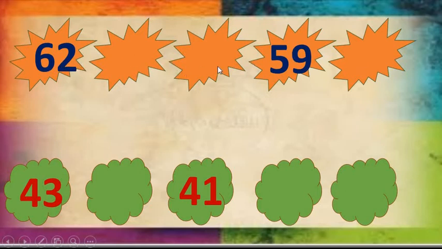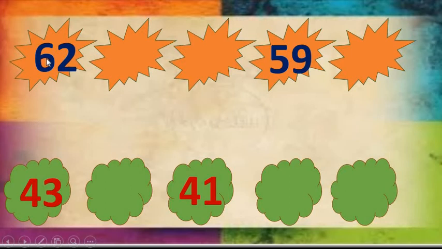By observing this pattern, we can say that we have to fill this up by backward counting. Here also, we have number 43. This place is empty. Then 41. And again we have two blanks. So let's write it. Write number 62.